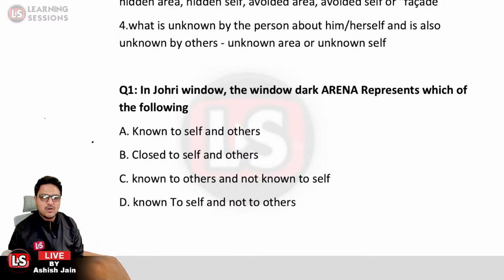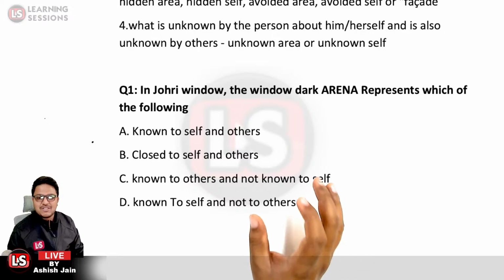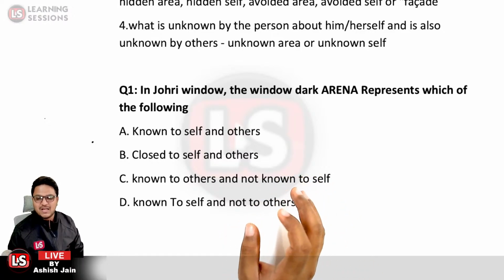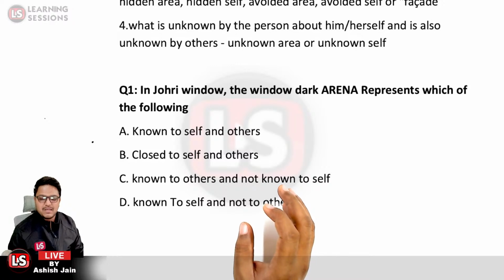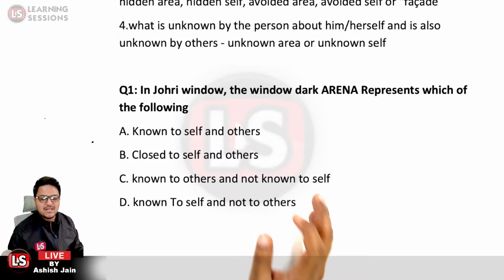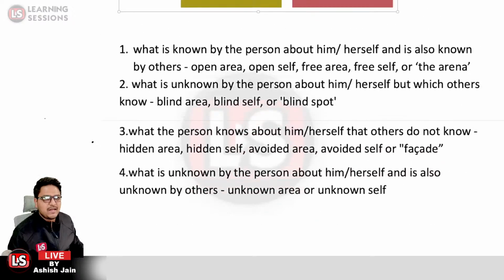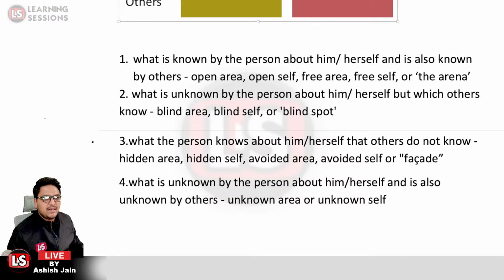Known to others and not known to self. The area which is not known to ourselves, but others know about it. That is the hidden area, right? That is actually the hidden area over there.